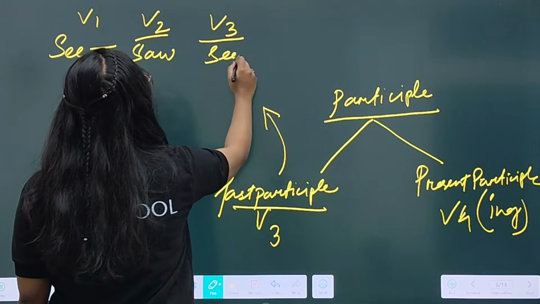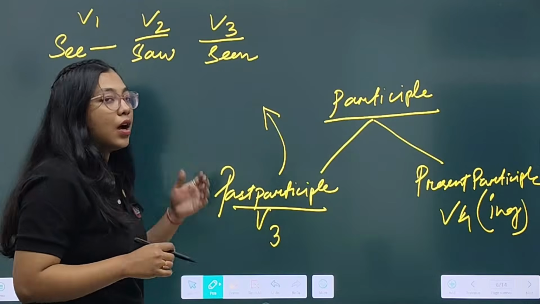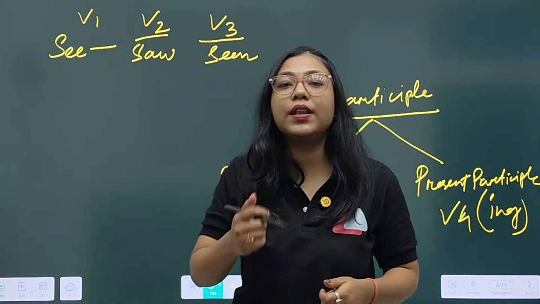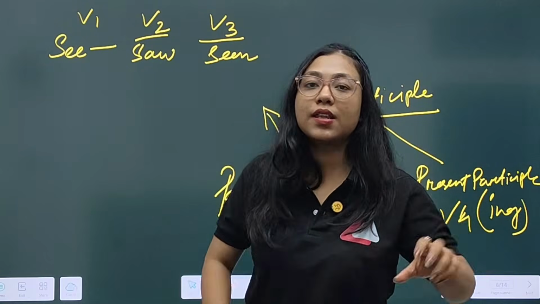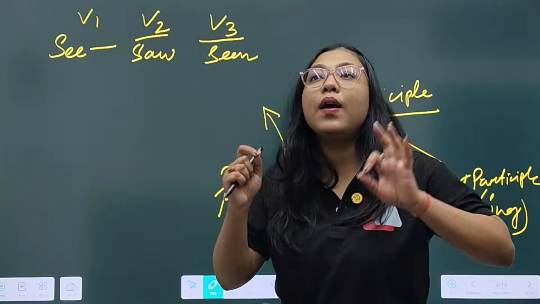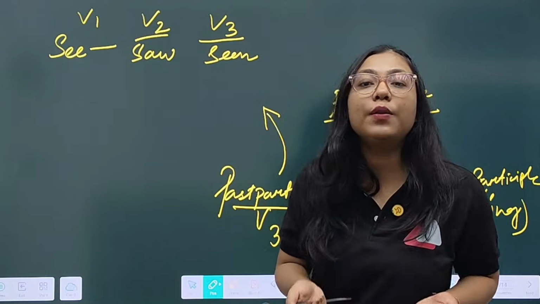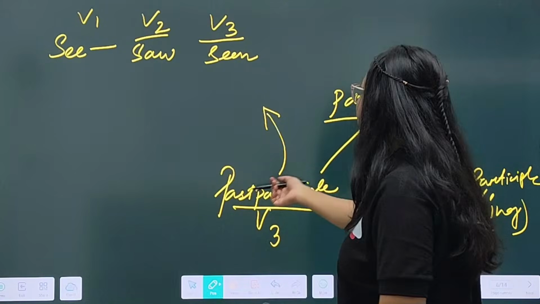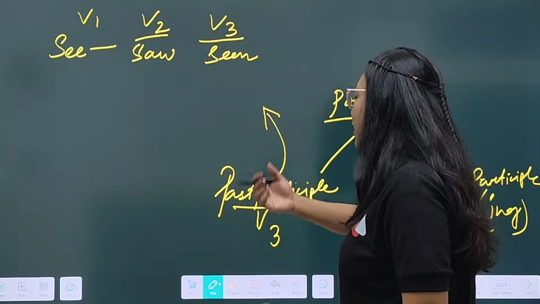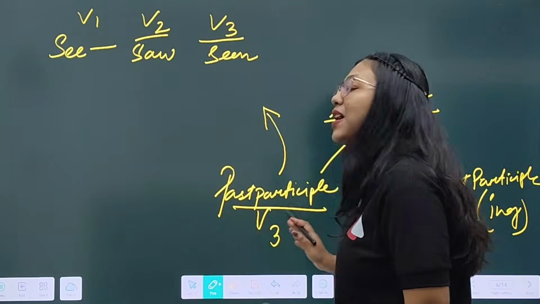Suppose you have one verb. We have this very confusion regarding participles. When they ask you to combine these sentences by using a participle, the exact thing that comes to your head is that we have only one participle, verb 3, the past participle.